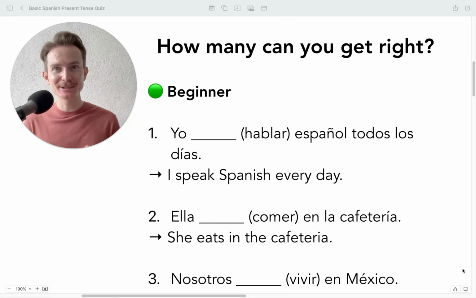So, let's take a look. How many of these can you get right? This is going to be a basic present tense Spanish quiz. The first one, yo blank español todos los días. I'll give you a few seconds.